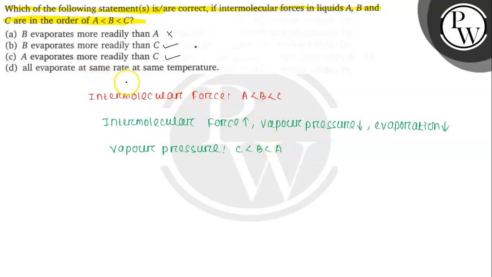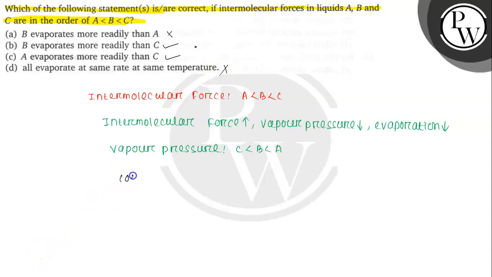Then, all evaporate at the same rate at the same temperature. It is incorrect because according to the order of vapor pressure, all do not evaporate at the same rate at the same temperature. So options B and C are the correct answer.